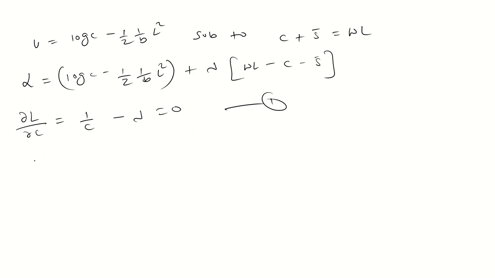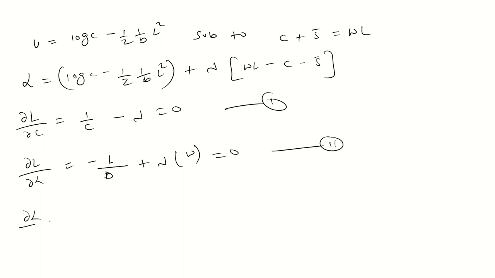This is the first equation. Now del L by del L. This is L, but here also L, so just differentiate with respect to L. You will get minus L by B plus lambda times W equal to 0. Second equation. Similarly, del L by del lambda gives WL minus C minus S bar equal to 0.